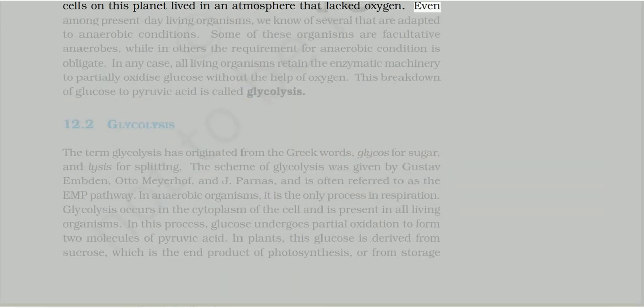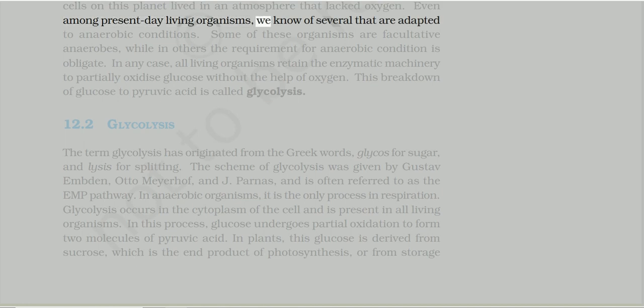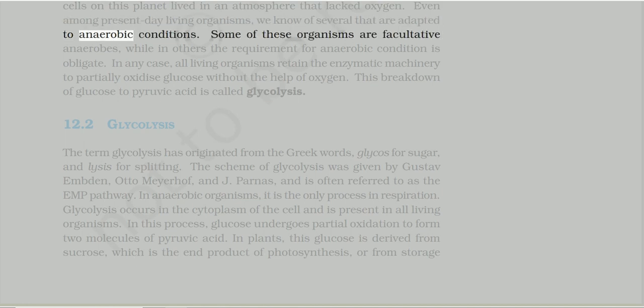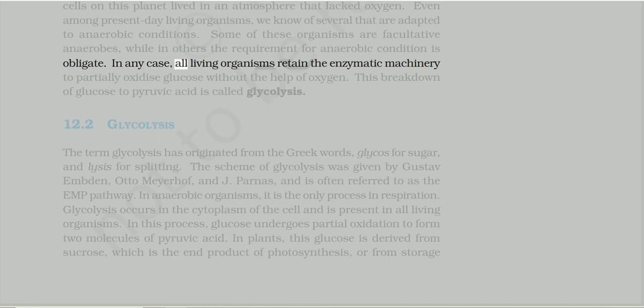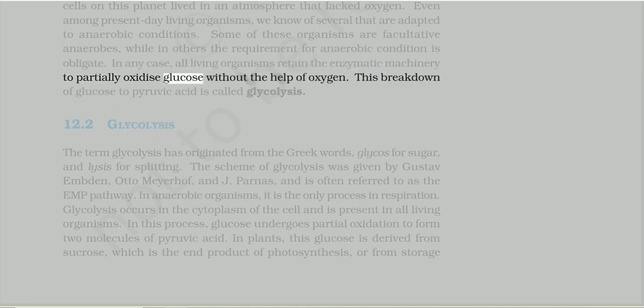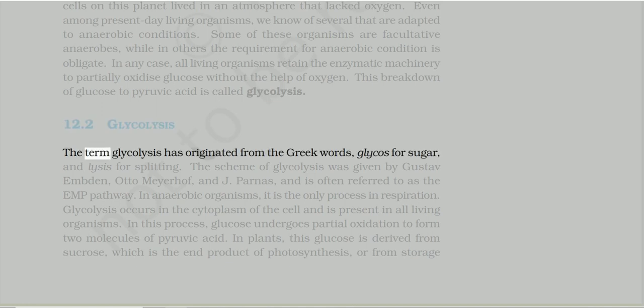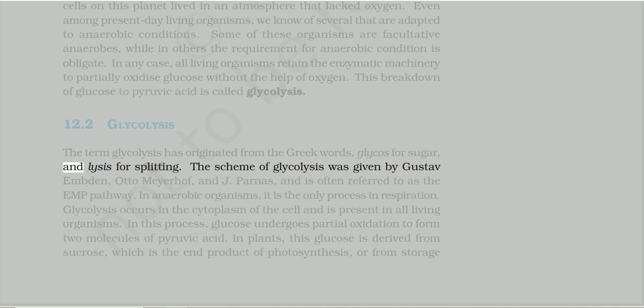Even among present-day living organisms, we know of several that are adapted to anaerobic conditions. Some of these organisms are facultative anaerobes, while in others the requirement for anaerobic condition is obligate. In any case, all living organisms retain the enzymatic machinery to partially oxidize glucose without the help of oxygen. This breakdown of glucose to pyruvic acid is called glycolysis. 12.2 Glycolysis. The term glycolysis has originated from the Greek words glykos for sugar, and lysis for splitting.